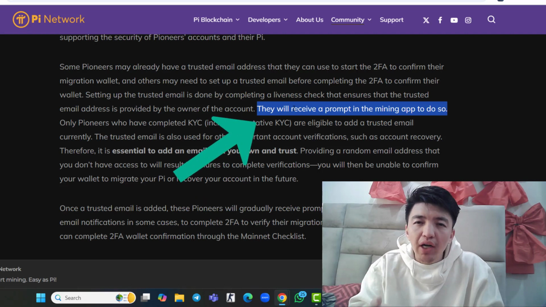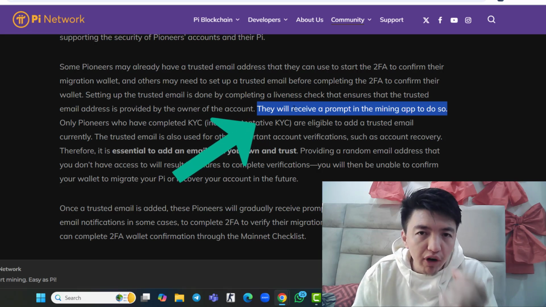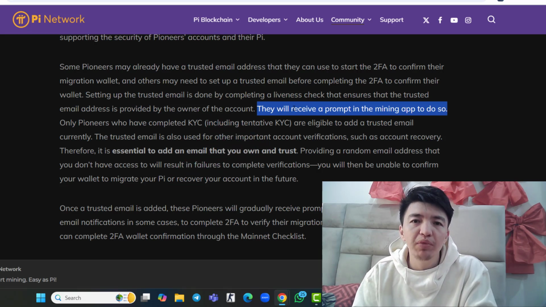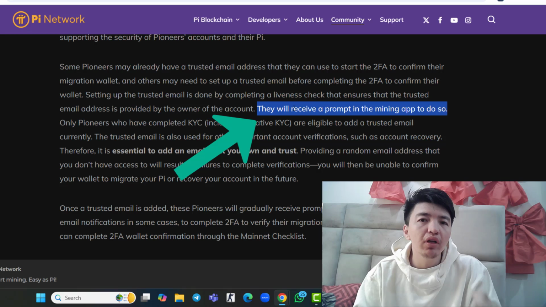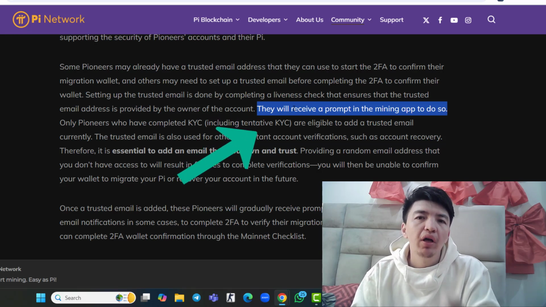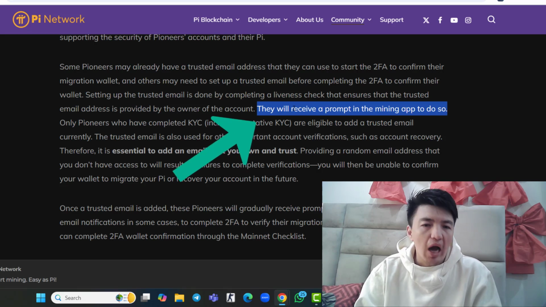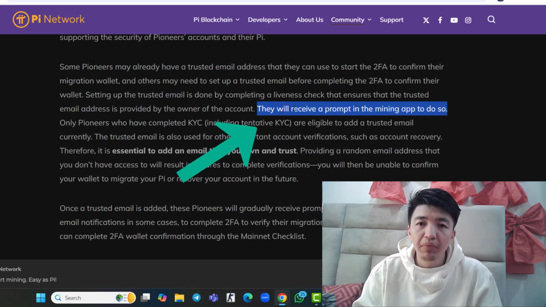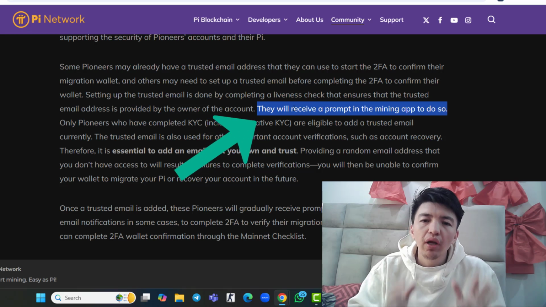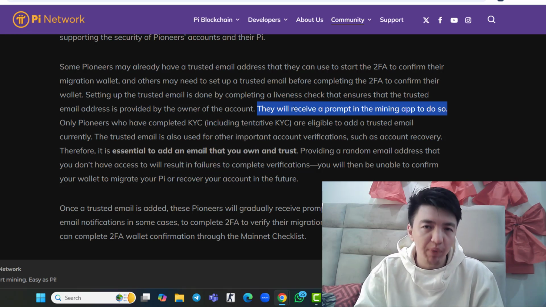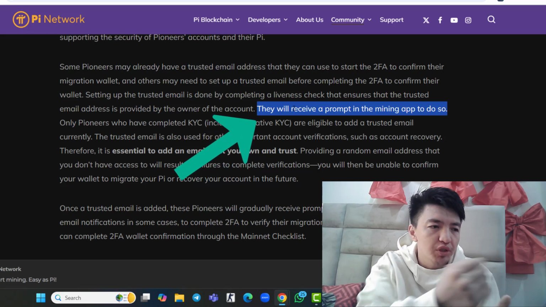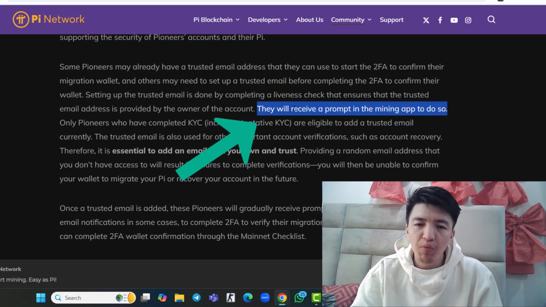If you still did not get it, don't worry about that. Just wait for a while, because this is a new update. Slowly everyone will receive this pop-up verification. Most of the users are in a hurry about how to do it. Don't worry. Be relaxed, be calm. Soon you will receive a prompt in the mining application where you have the option to complete your email verification.